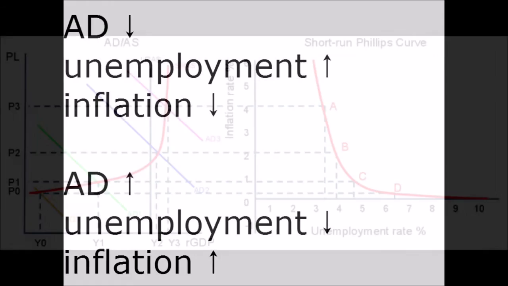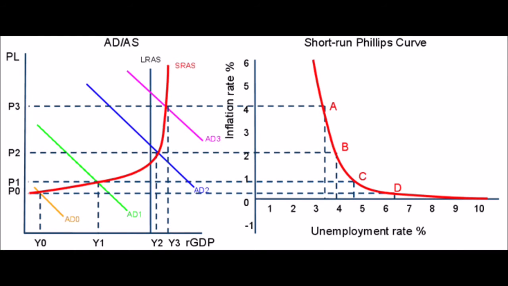Theory: when aggregate demand falls, unemployment increases and inflation decreases. And when aggregate demand rises, unemployment decreases and inflation increases. The graph that represents the relationship of unemployment and inflation is called a Phillips curve. Laos' current economy fits into the theory and Phillips curve.